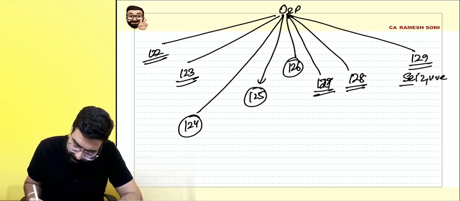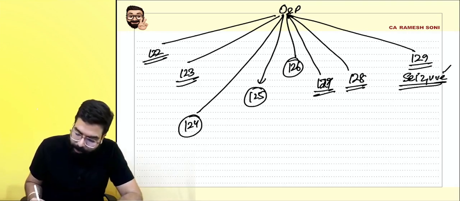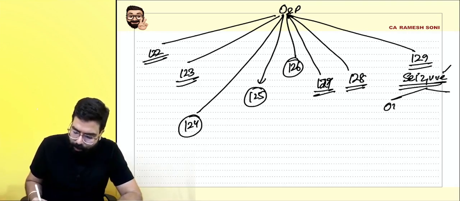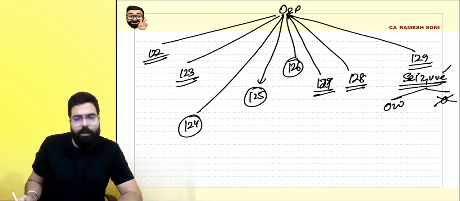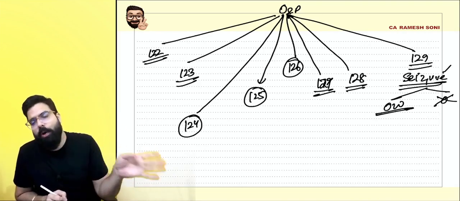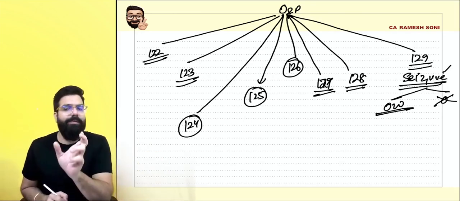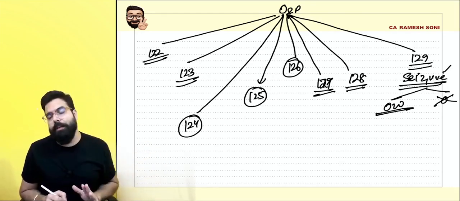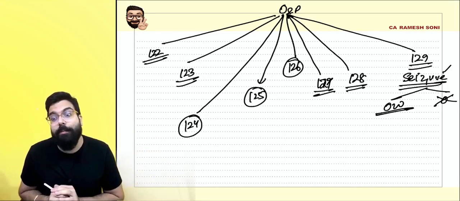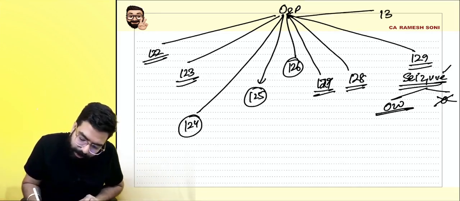Basically, detention, seizure, and if you want to release the goods, you will have to pay a penalty. Here, there are two scenarios: owner comes forward, owner does not come forward. If the owner comes forward, then whatever is the tax payable, you pay the same amount as penalty. If the owner does not come forward, 50% of the value of the goods minus the tax amount paid. Okay sir. Then 130 came.